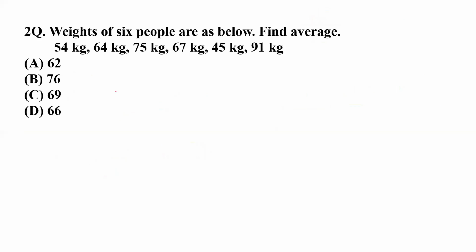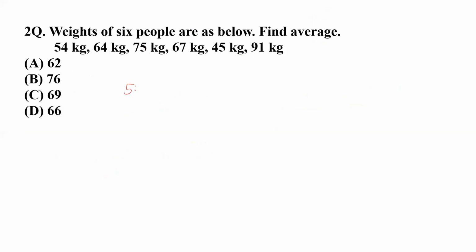So here has been given the weights of 6 people. So there are total 6 observations. 6 people are given as below. Find average. So this is very easy. For finding the average you have to just sum all the observations, and it doesn't matter in what dimensions or denomination these have been given.